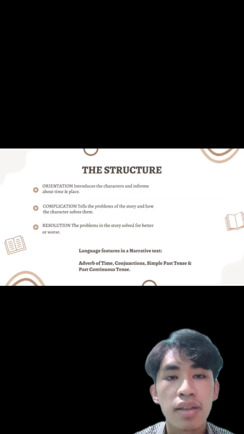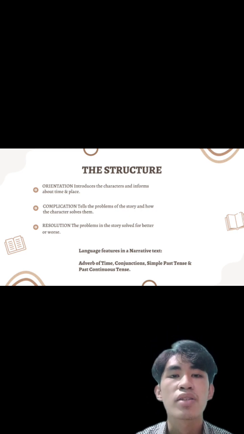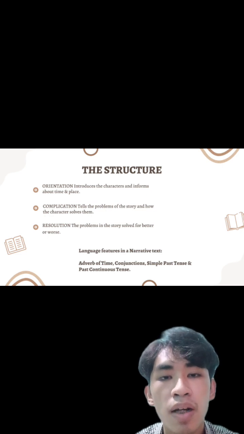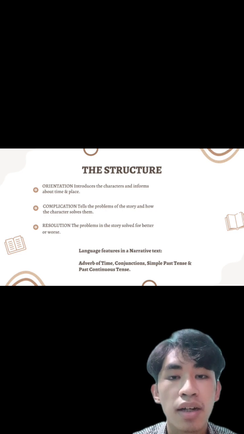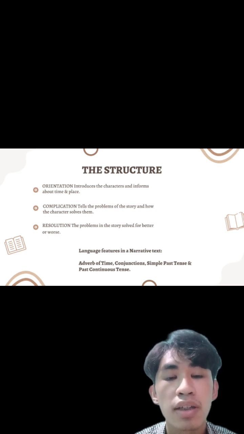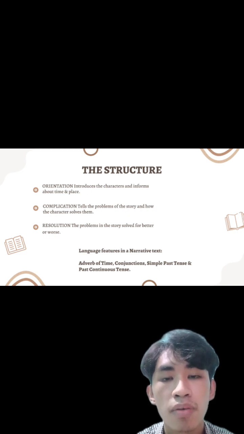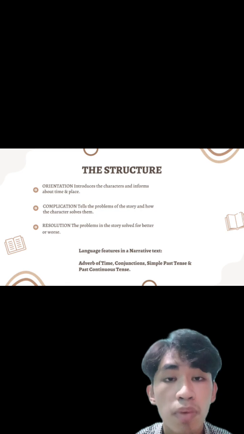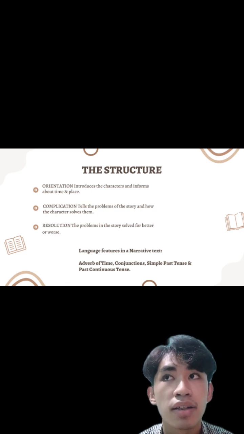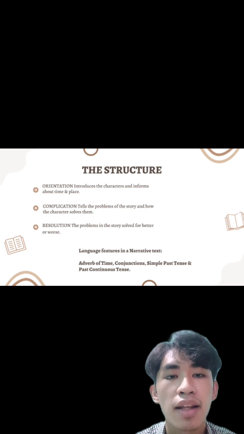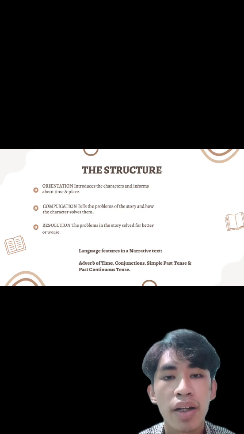And the next is the structures. There are 3 structures inside narrative text. The first one is orientation, which is the part that introduces the characters and informs about the time and place, basically the background of the story. The next one is complication, which tells the problem of the story and how the characters solve the problems, where the story becomes complicated. And the last is resolution, where the problem in the story is solved for better or worse.